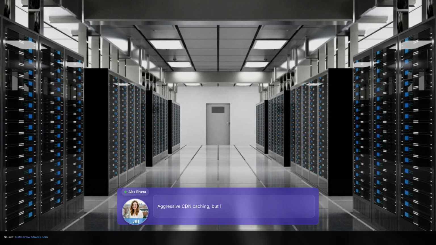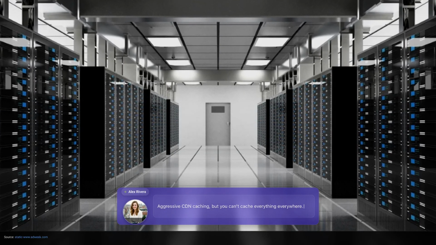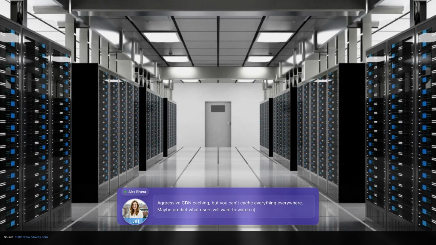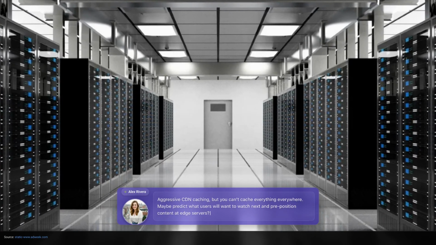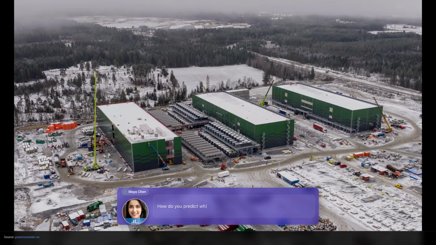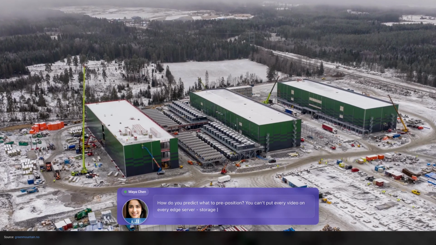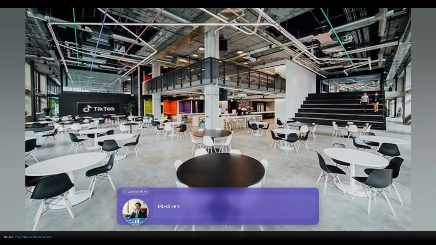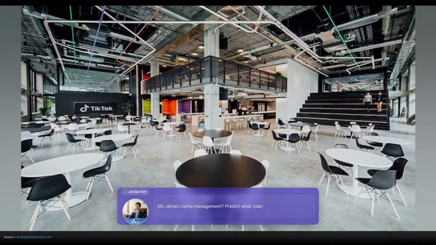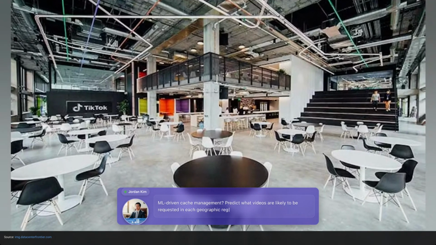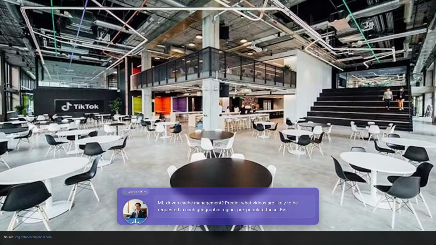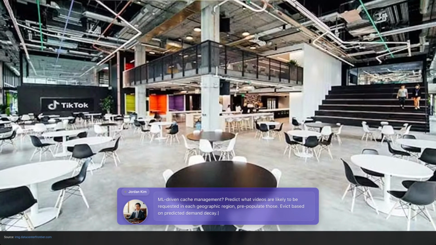Aggressive CDN caching, but you can't cache everything everywhere. Maybe predict what users will want to watch next and pre-position content at edge servers. How do you predict what to pre-position? You can't put every video on every edge server. Storage costs would be insane. ML-driven cache management. Predict what videos are likely to be requested in each geographic region, pre-populate those. Evict based on predicted demand decay.